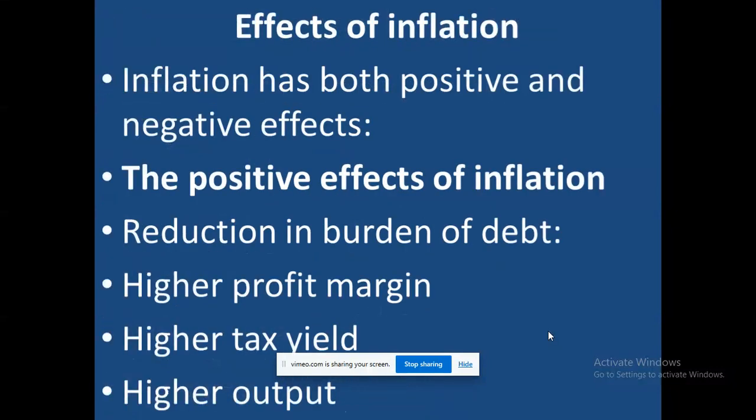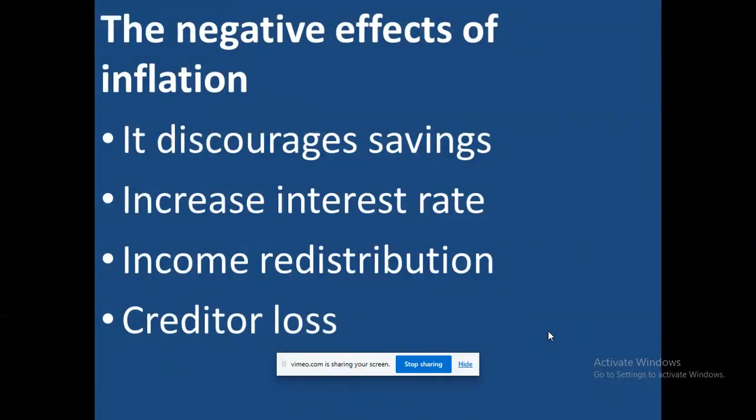So now let's look at the effects of inflation. Inflation has both positive and negative effects. Now let's look at the positive effects. The positive effects of inflation are: one, reduction in the burden of debts; then higher profit margin; higher tax yield; higher outputs. These are positive effects of inflation.